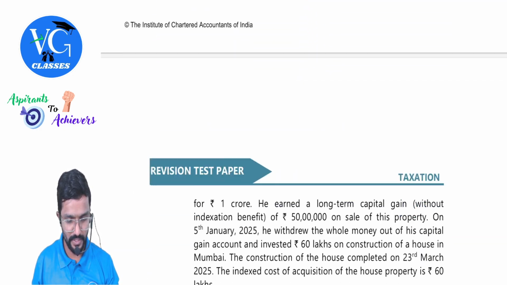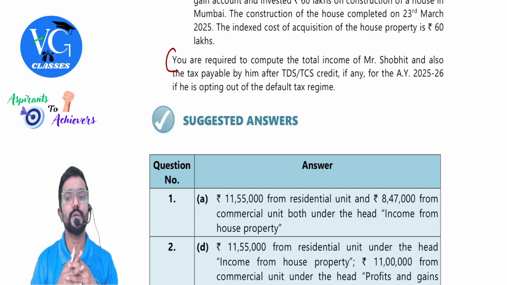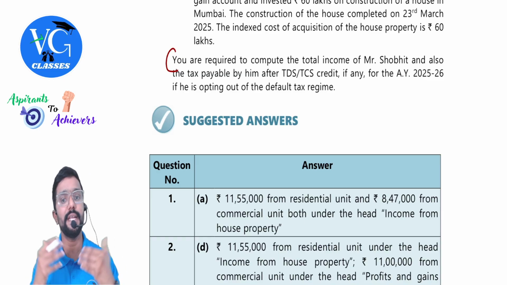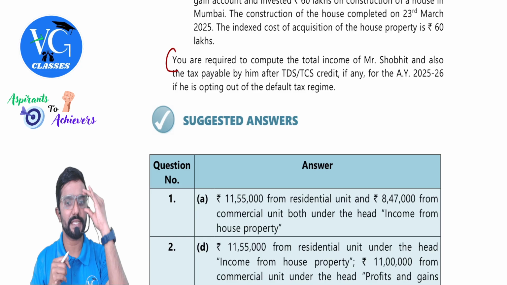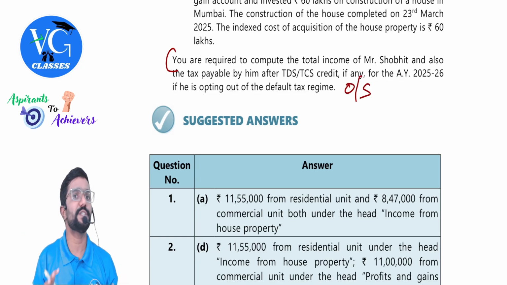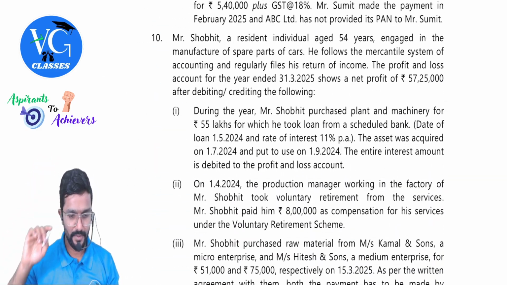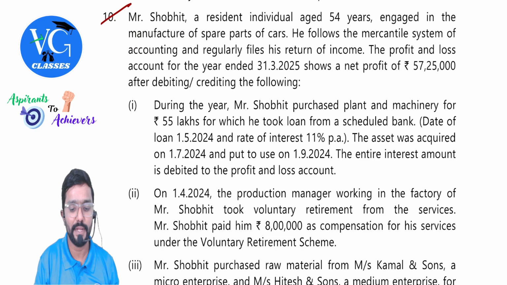Last question is on total income. Chalo. Let me read the requirement first. You are required to compute the total income of Mr. Shobit and also the tax payable by him after TDS and TCS credit, if any, for the assessment year 2025-26, if he is opting out of the default tax regime, means he is following the optional scheme, guys. Okay, only one scheme, sir. Sometimes they will ask both the schemes also, that becomes more challenging. Time taking.